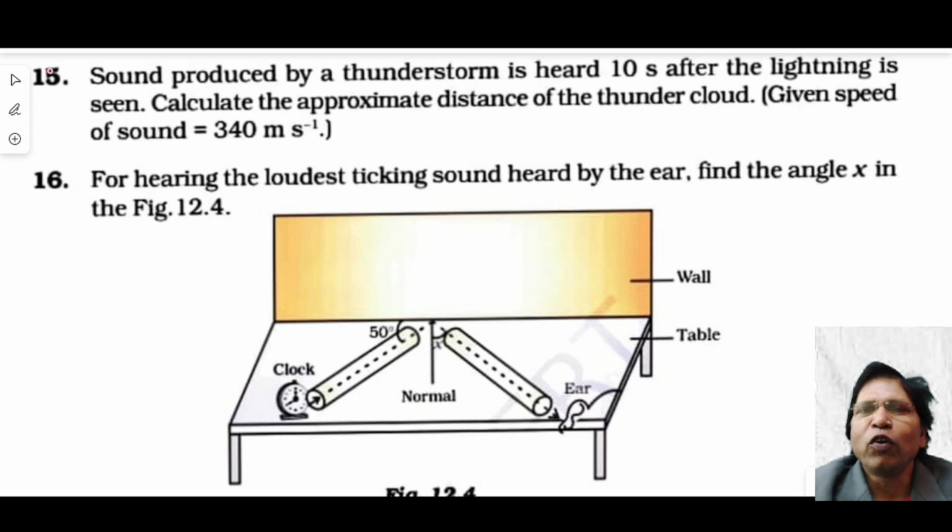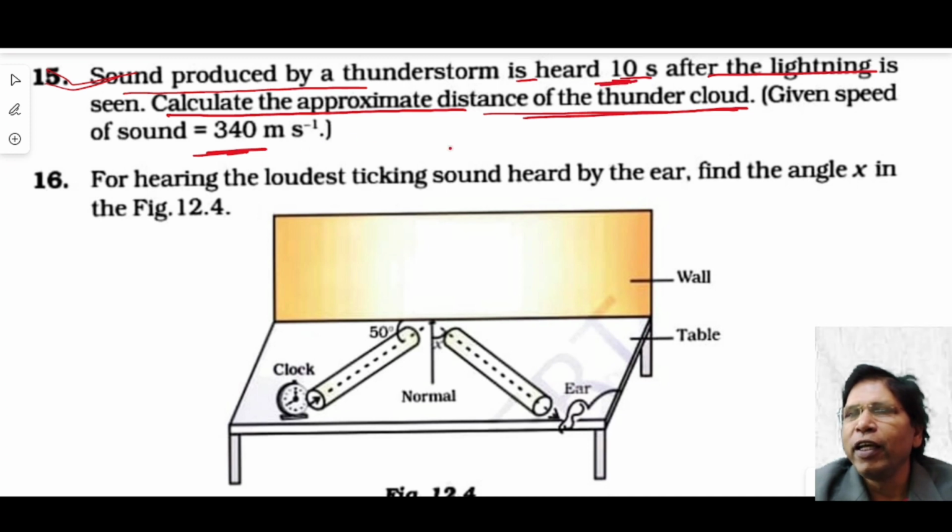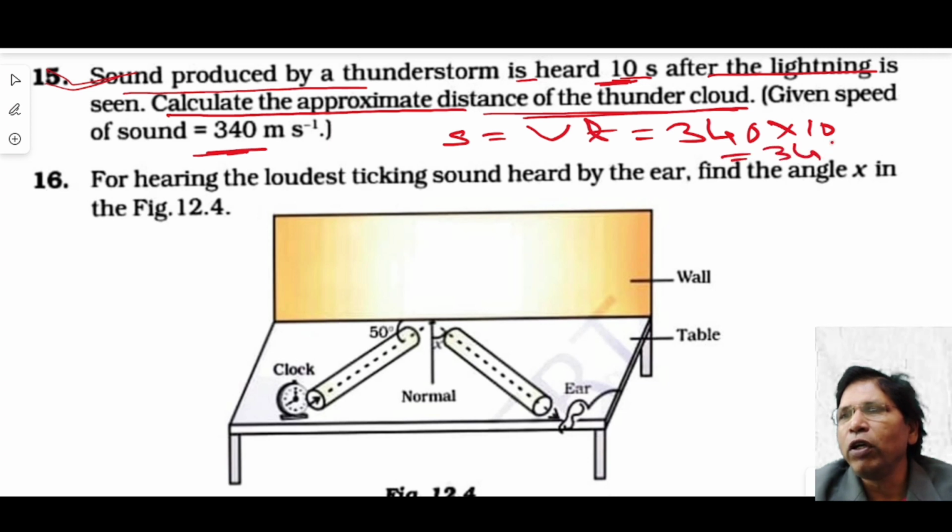Okay. Now question number 15. Sound produced by the thunderstorm is heard 10 seconds after the lightning is seen. Calculate the approximate distance of the thundercloud. Given speed of sound is 340 meter per second. Look at this. Here sound takes only 10 seconds to reach the earth's surface. Therefore, the distance of thundercloud is equal to V into T. V is 340 meter per second and T is 10 second. So the distance is 3400 meter, that is 3.4 kilometer. Okay, understood?